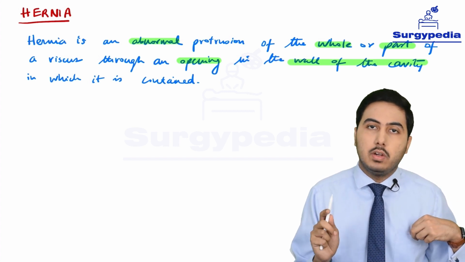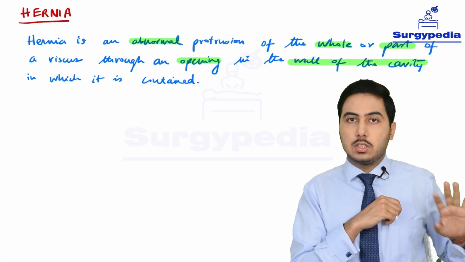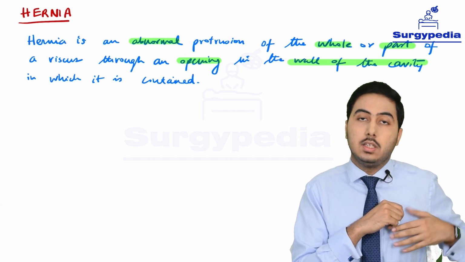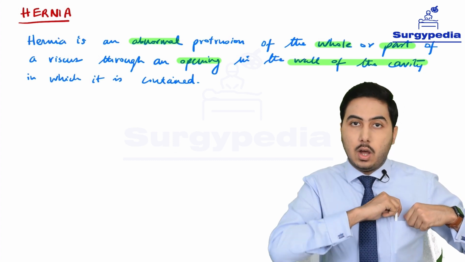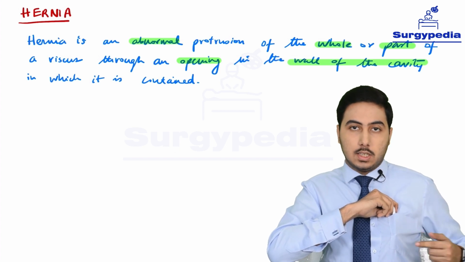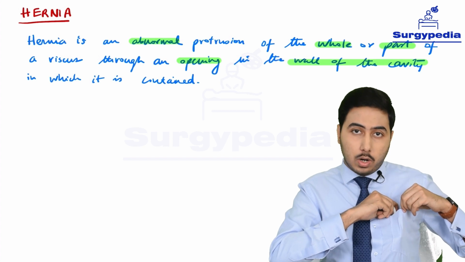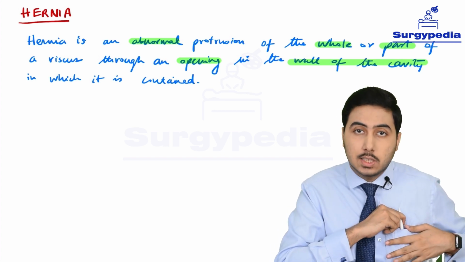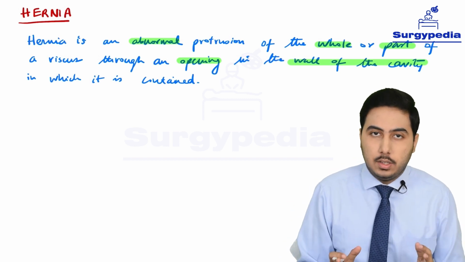For example, in very simple terms, if I keep this pen inside my pocket like this, it's not protruding, it's not doing anything. The pocket is the cavity in which this pen is contained. Now if it sticks out like this, that is, it is abnormally protruding through the wall of the cavity in which it is contained, this is what in very simple terms a hernia is.